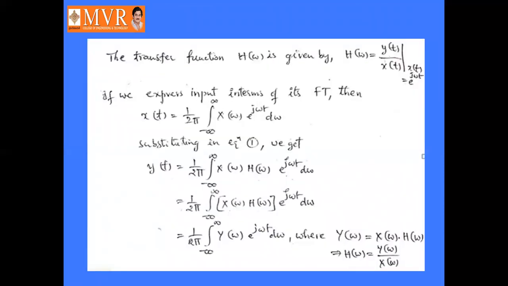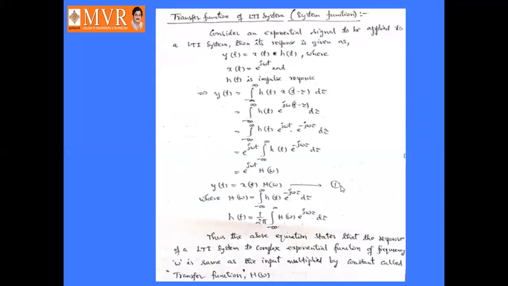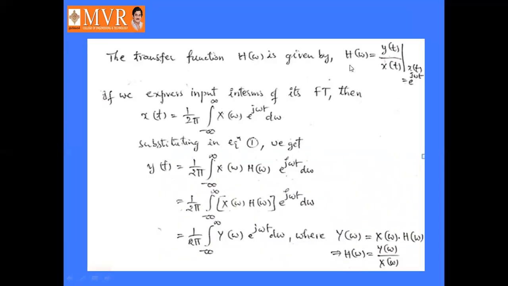So the transfer function H of omega is given by H of omega equal to y of t by x of t. From equation number 1, H of omega equals y of t by x of t, at x of t equal to e power j omega t, the exponential input.